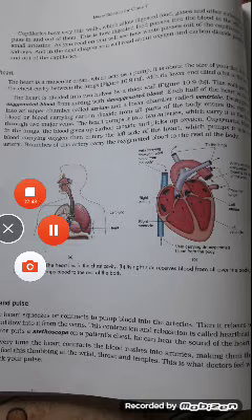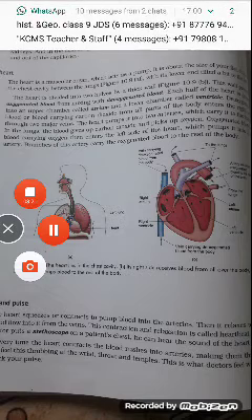Blood is a liquid connective tissue having two main components: plasma and blood corpuscles. Plasma is the liquid part of the blood. It is made up of water with various substances dissolved in it.